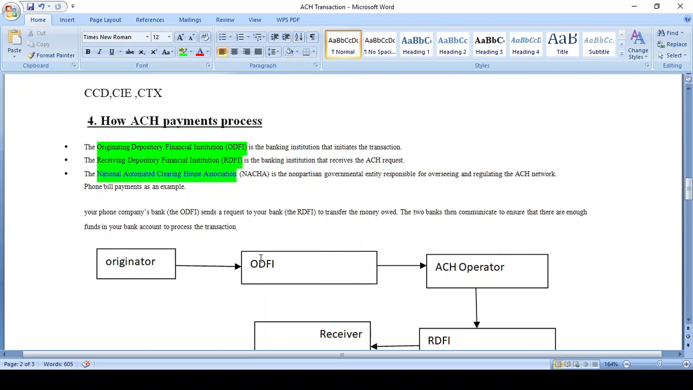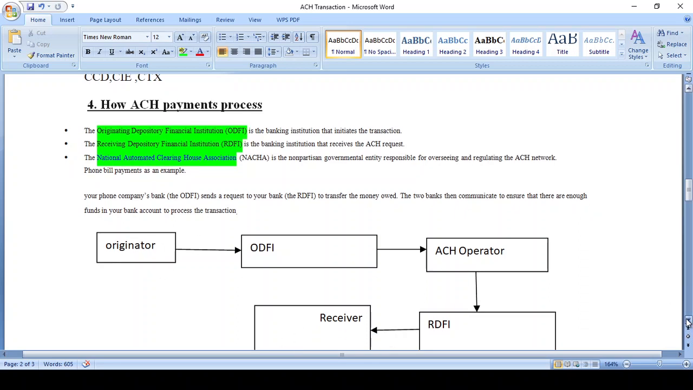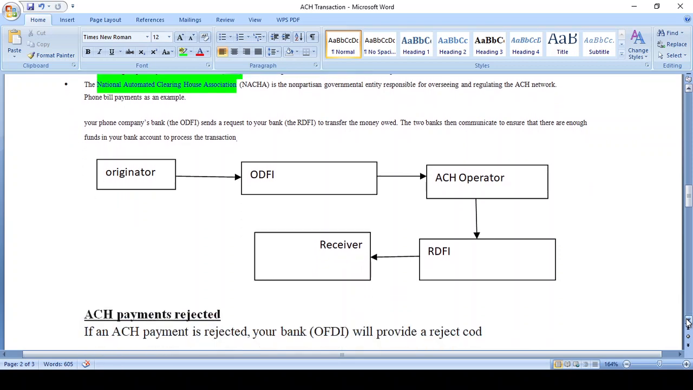The originating depository financial institution initiates the transaction. After that it moves to the receiver depository financial institution and the receiver. Take this example: I am an originator and I need to pay my mobile bills. I am using Airtel or Vodafone or BSNL, any kind of network service. I consume the network and I need to pay my amount automatically before my due date. I inform my originator bank that the payment should happen automatically.